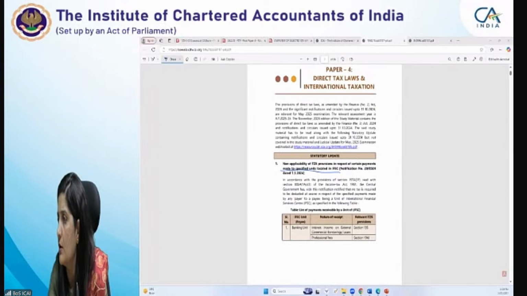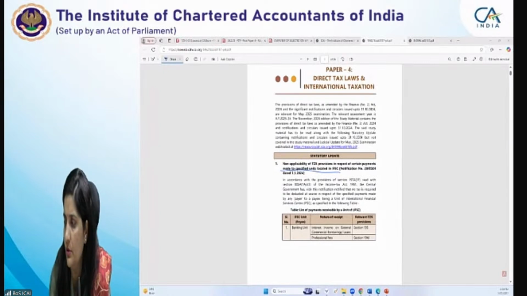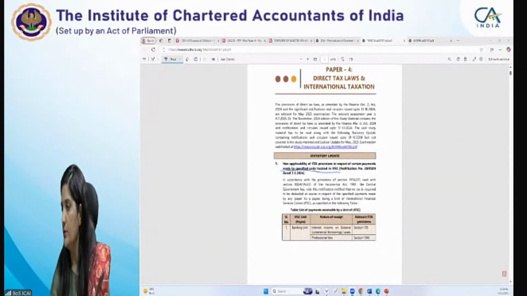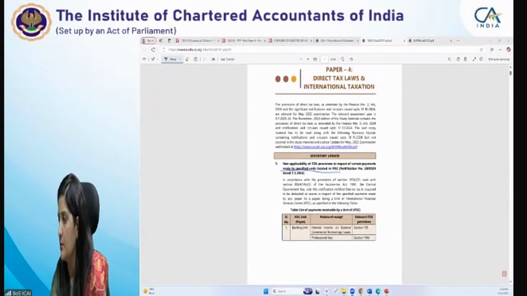Dhruv, can we allow them to unmute? They have not gone through the RTP. Okay, Dhruv, you have not. Okay, the chat box is enabled. You can chat through the chat box. Now it is allowed. You are permitted to chat through the chat box also, is it? Yes. So Dhruv, you have not. What about the others?